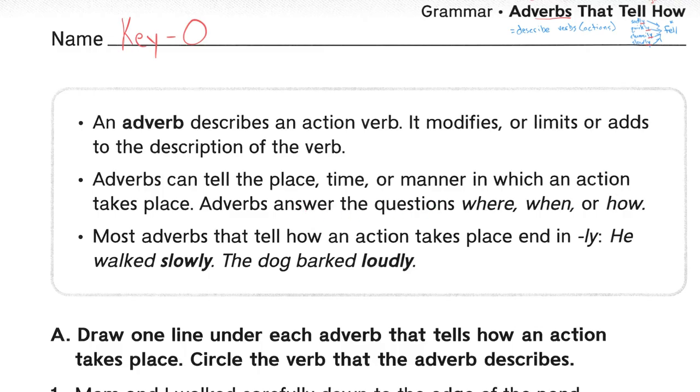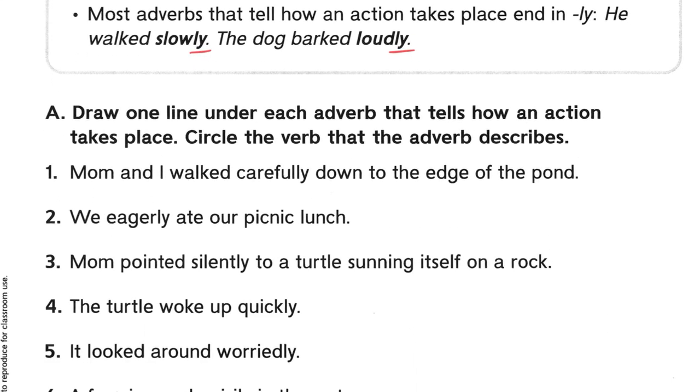Adverbs can tell place, time, or manner in which an action takes place. They answer the questions where, when, and how. So this would be where somebody fell, when they fell, how they fell. But it has to do with action. Most adverbs that tell how an action takes place end in ly. He walked slowly. The dog barked loudly. Once again, those are those ly endings. Not always, but many times.